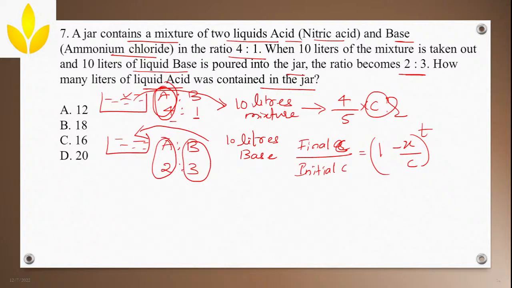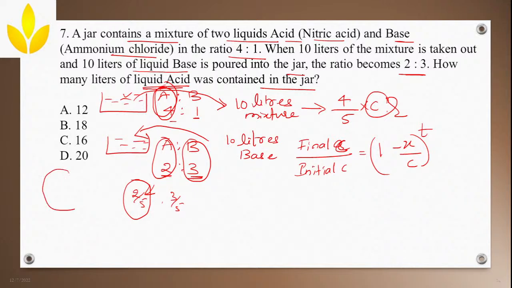Here A is 2/5, B is 3/5, correct? Yes or no? A is 2/5 and B is 3/5. Now since we are calculating only for A, we'll consider only acid, since they are asking the final quantity of the acid. For liquid acid, why not consider 2/3? Why not 2/3 is because 2 and 3 are different parts of the ratio, and the total is...